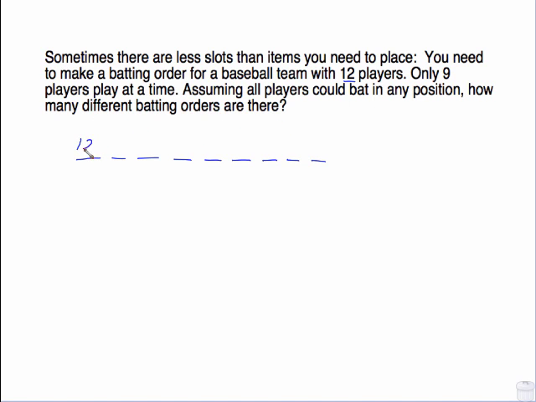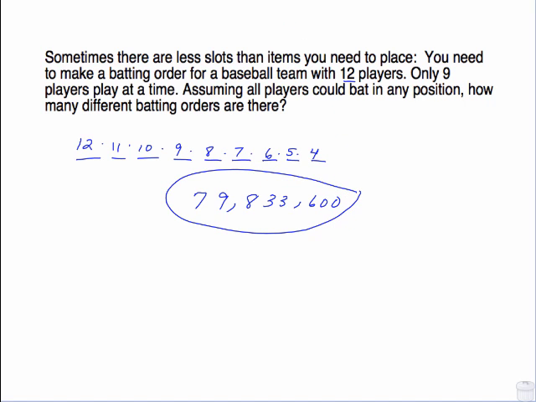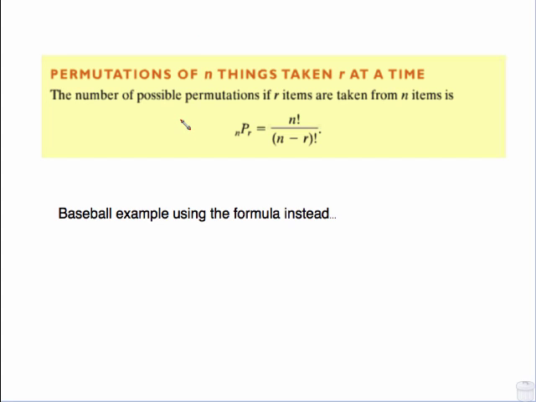Well, the first slot could be occupied by any of 12 players. Once I've placed that player, what's left is 11, and then what's left after that is 10, and then 9, 8. It's looking like a factorial, but the difference is it stops here at 4 because I didn't have enough slots for all 12 players. So this is the product that I need to enter into the calculator, and that is 79,833,600 different batting orders.